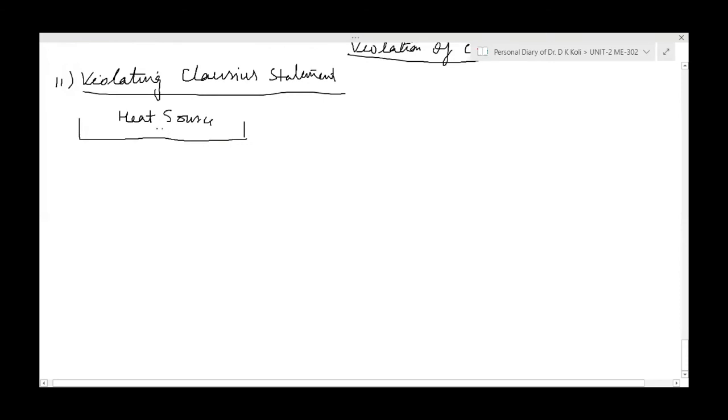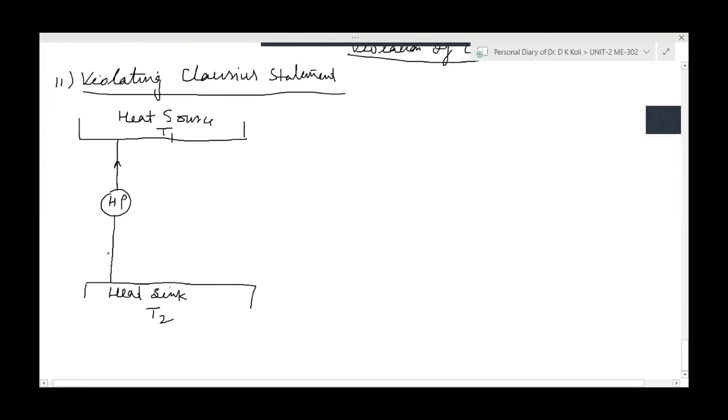Which is at temperature T1, and there is the heat sink, this heat sink at temperature T2, the one we took earlier. Now here we are taking a heat pump. The heat pump's direction will definitely be from heat sink to heat source, so this will take Q2 amount of heat from here.